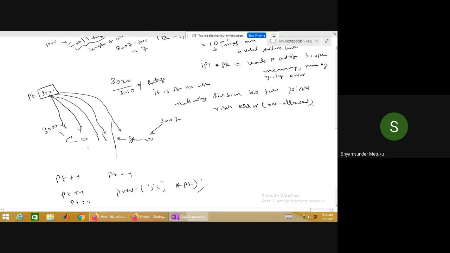What is it going to print after 4 PT++? Only E. See, first time PT++, it becomes 3001. It will be O. Second time PT++, it will point to the L. Third time PT++, one more L. Fourth time PT++, it will be E, isn't it? It will print E. Is it clear?